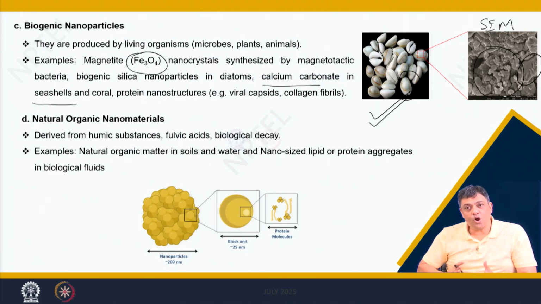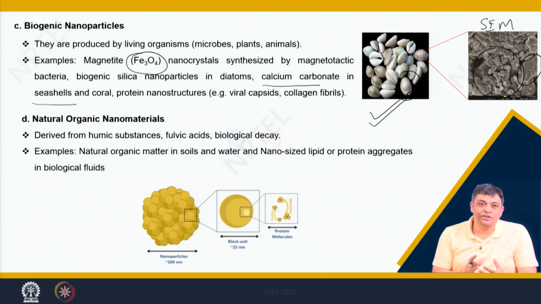Therefore, the properties of these shells would not be the same as those which will have homogeneous distribution of particles and the surface of the shells are smooth. These are some of the inferences which you can draw just by looking at this SEM.